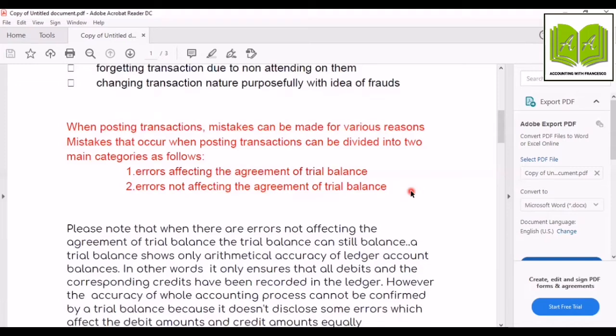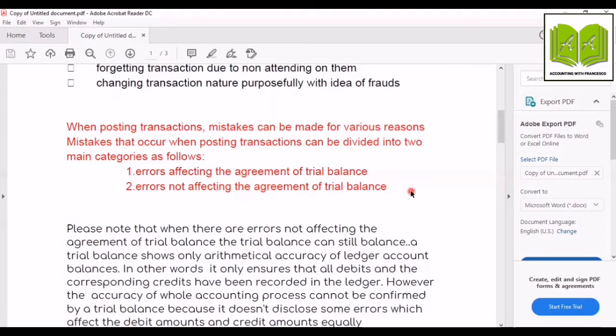When you pay electricity bill rupees 20,000, what is the double entry according to Luca Pacioli? The double entry is electricity expense account debit, cash account credit, because electricity is an expense. Expense increases on the debit side. Cash is an asset. So when an asset decreases, it is credited.